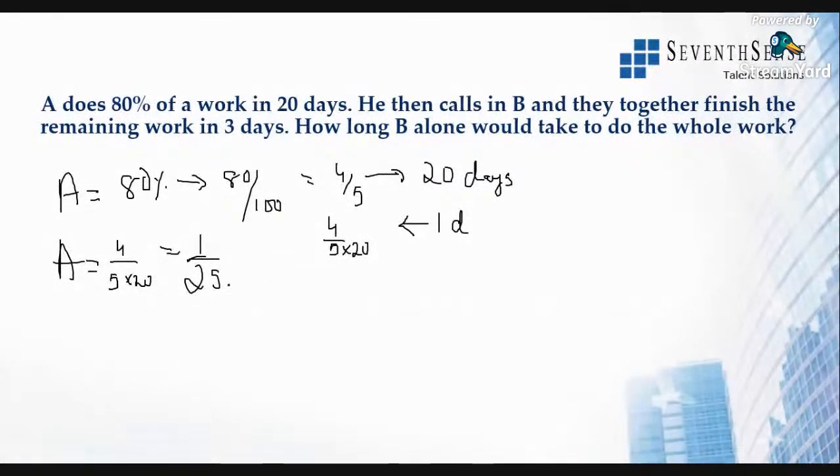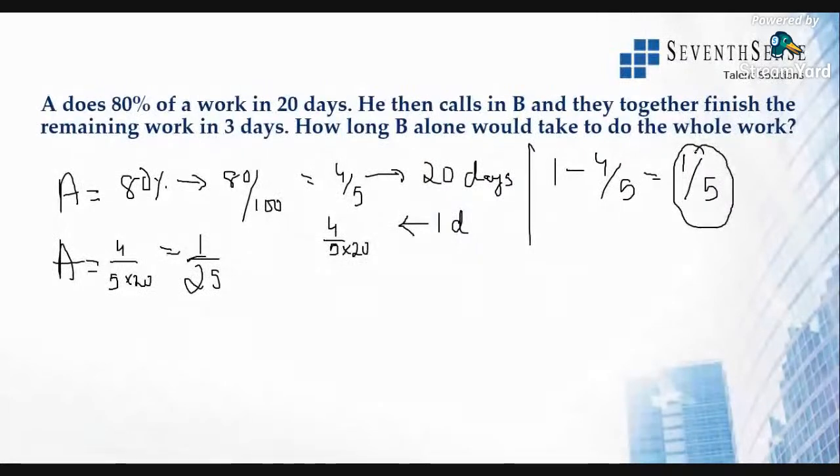Now, in 20 days, he finishes 4/5 of the work. So what is the remaining work? Remaining work would be 1 minus 4 by 5. That will be equal to 1 by 5. So this remaining work, they do it together.